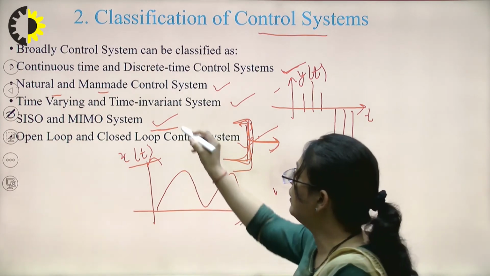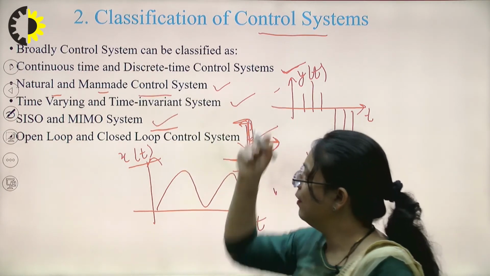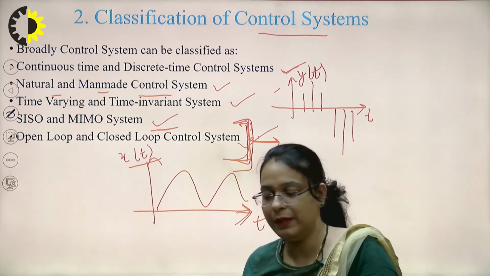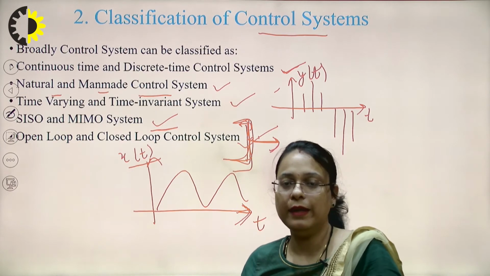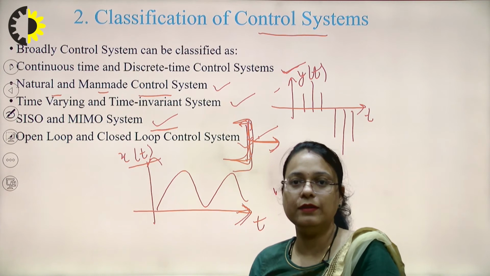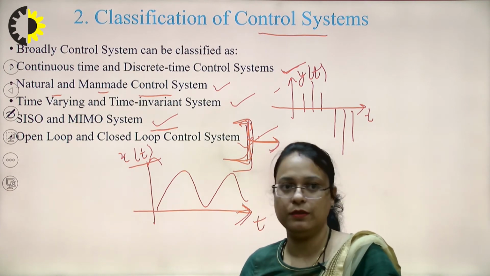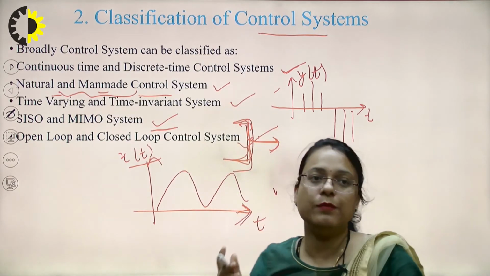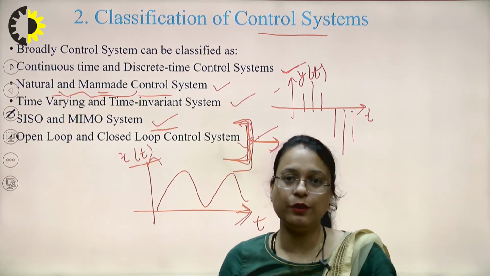And the other one is the man-made control system, which is made by human beings. Like when we are launching a satellite in the orbit, that system is basically a man-made system.